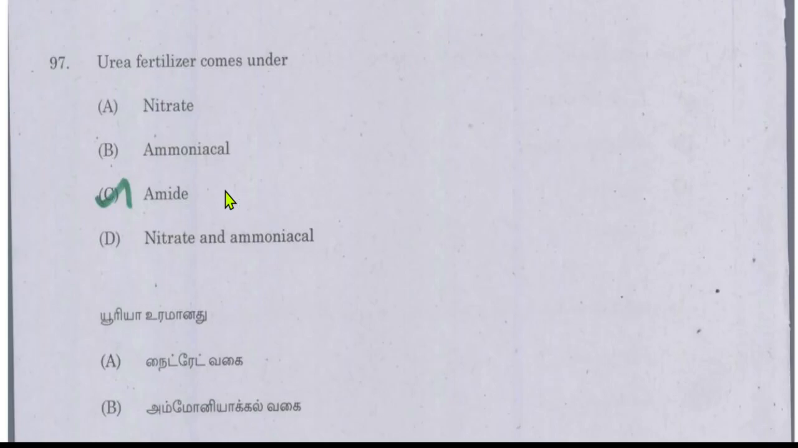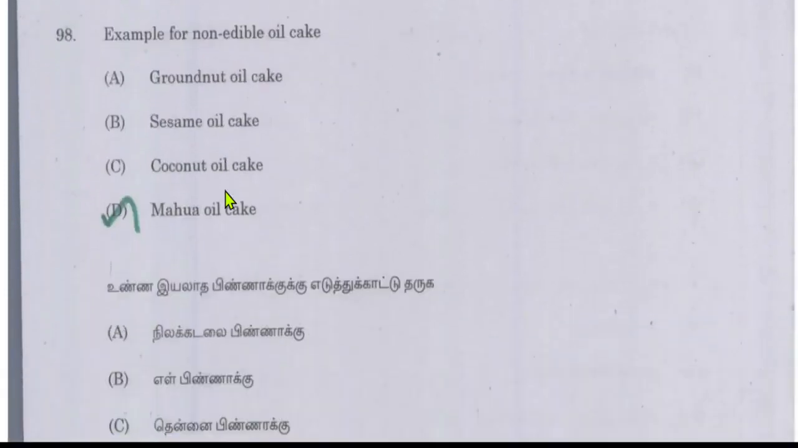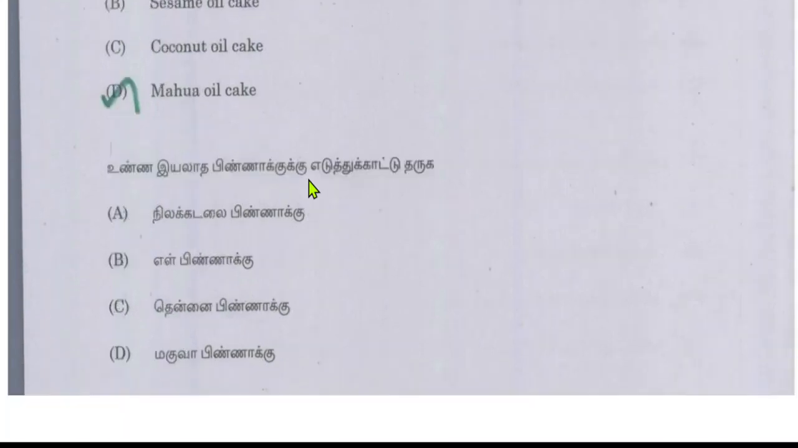Urea fertilizer comes under amide. Example for non-edible oil cake is Mohua oil cake. Non-edible oil cake will be Mohua oil cake.